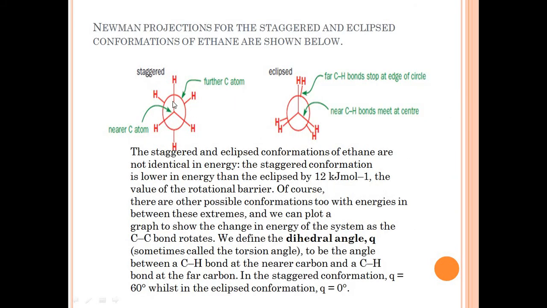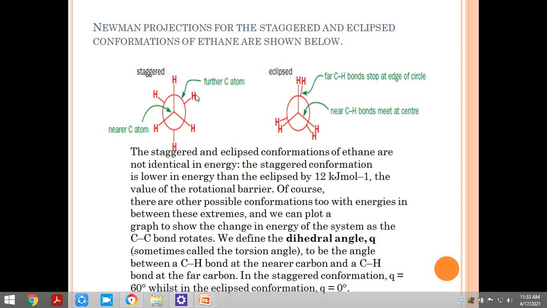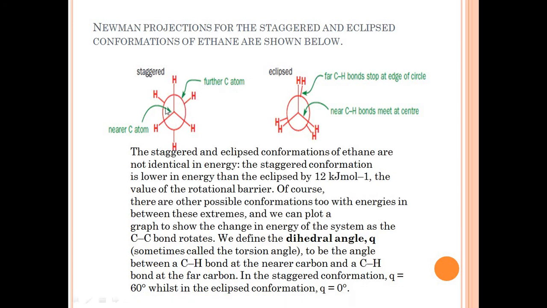this another big circle is nothing but the far carbon atom from the first carbon atom of the molecule, and these three hydrogen atoms are from the far carbon atom, which is the next carbon atom in the case of staggered conformation.